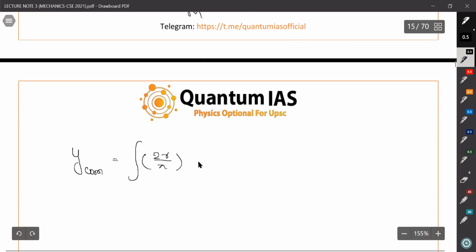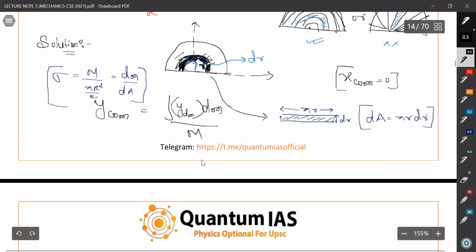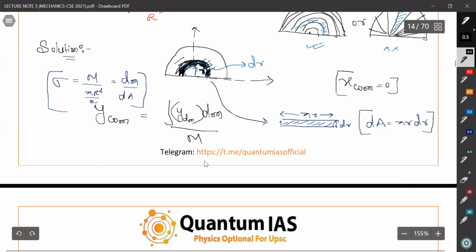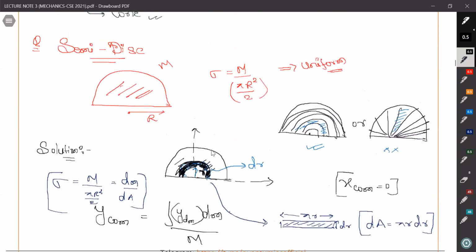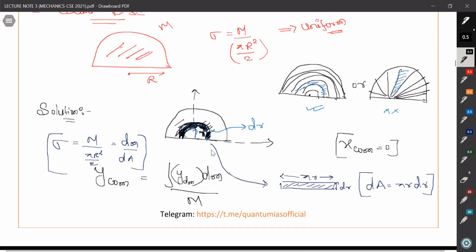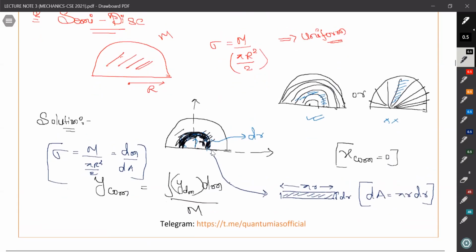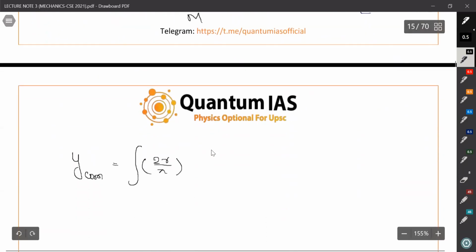Then we should write the dm part. What is dm? dm is sigma into dA. And what is sigma? Sigma is m by pi r square by 2 into dA. What is dA? This is pi r into dr.